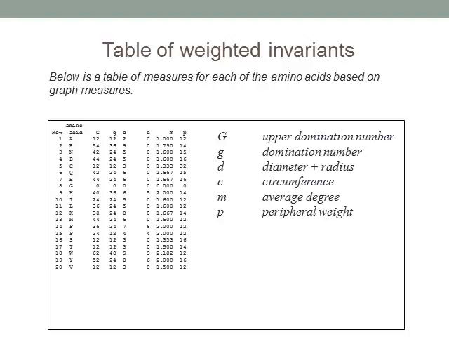G is the upper domination number that incorporates vertex weights. g is the domination number that also incorporates vertex weights. D is diameter plus radius, but these do not use the vertex weights. C, the circumference, does not use vertex weights. M, the average degree, also incorporates vertex weights. Finally, P, peripheral weight, also incorporates vertex weights.